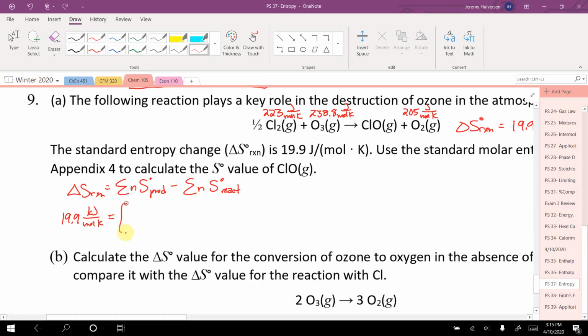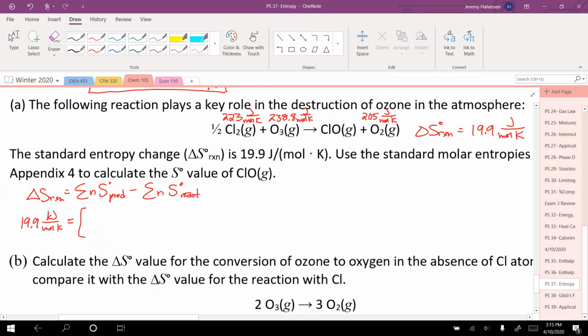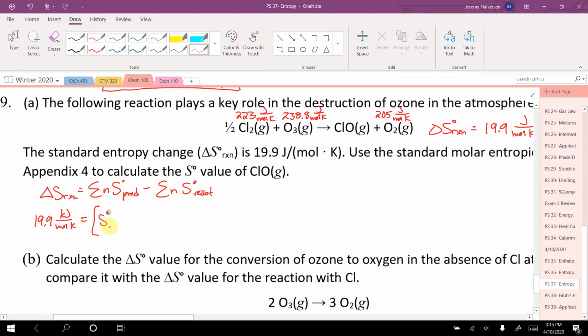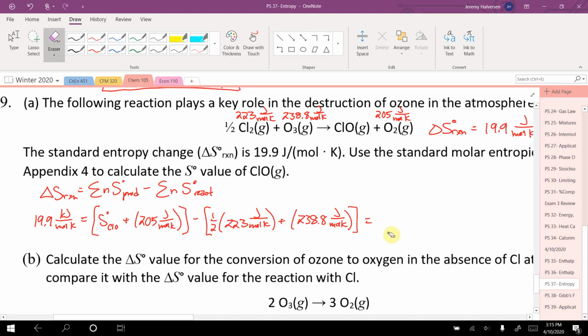equals products, which is going to be the S of our ClO plus the 205 joules per mole K, minus our reactants, which is going to be 1/2 of 223 plus my O3. Okay, so now I'm solving for this one.